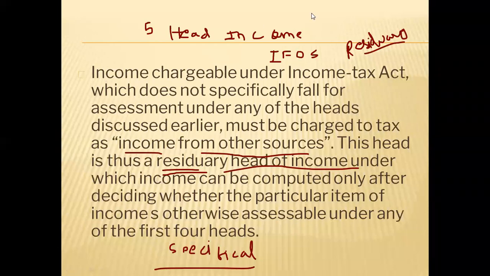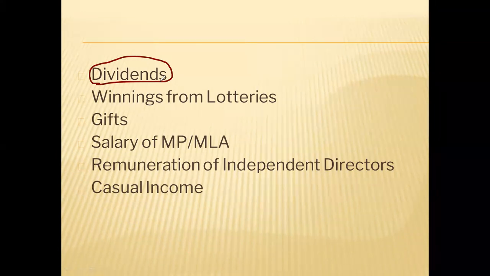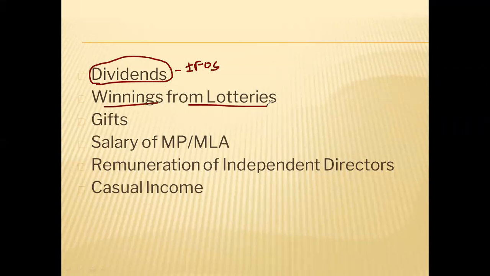Some list also we have seen already. We will just go through it. Dividends. It is an income from other sources. Why? Because if you analyze dividend, you will find that it is not possible to tax dividend under any other head properly. Dividend cannot come under salaries. Dividend cannot be taxed under house property. It is not a capital gain. It is not a business and profession normally. So where will it go? It will come under income from other sources. Clear? Winnings from lotteries. It is a residuary head of income.